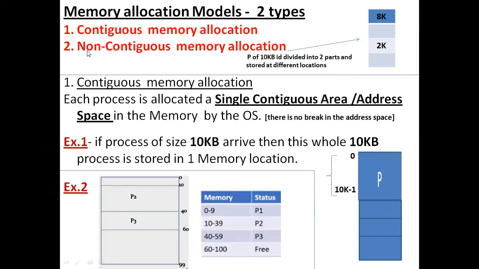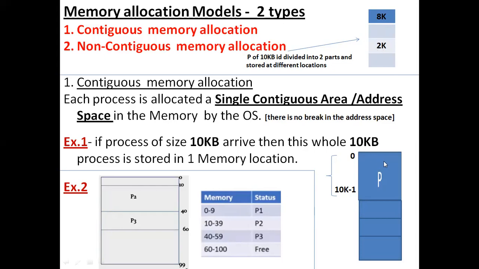So the concept of non-continuous memory allocation is that a single process will be divided into subparts, where each part is called a component of a process. A simple example: suppose I have a process of 10 KB, this 10 KB process will be divided into subcomponents, and each part of the process will be stored in a different location, as you can see here.